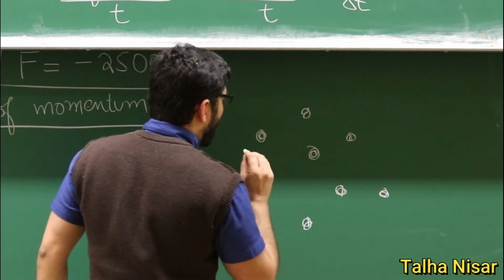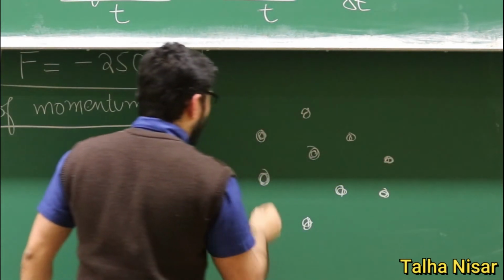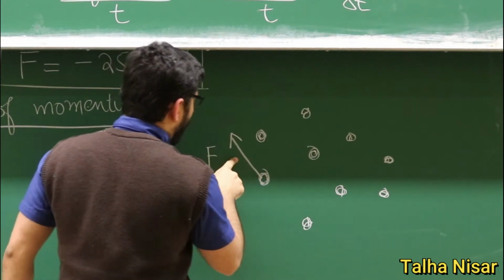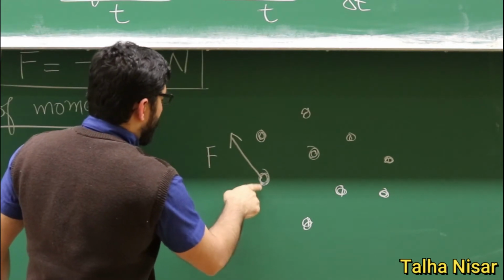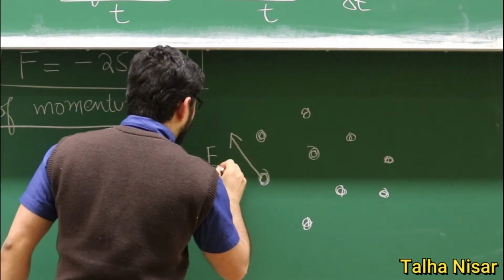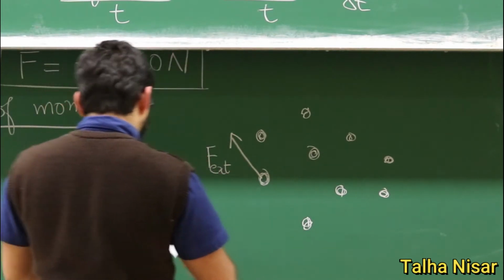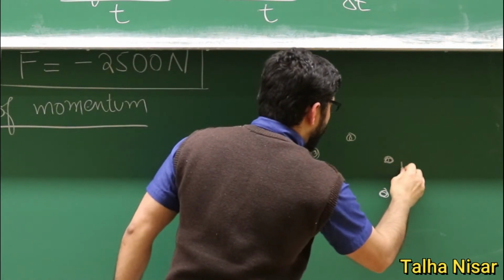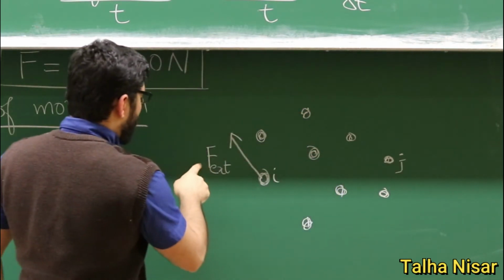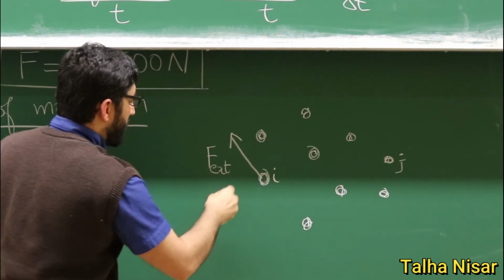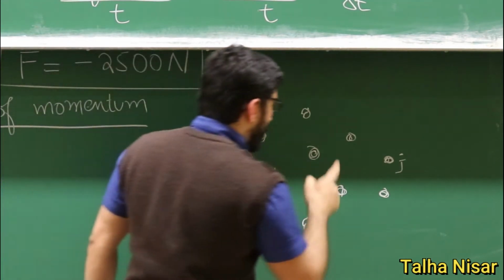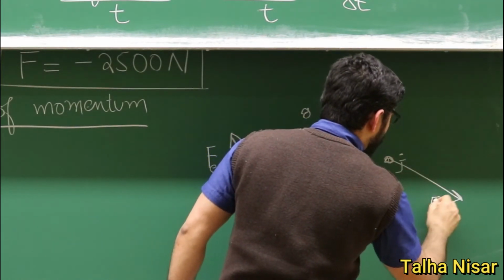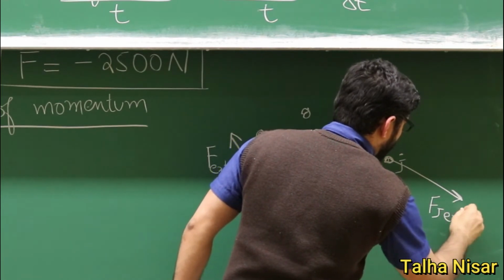So for example, we take only two particles. One particle is here, and this particle is feeling an external force. This is the external force, and we call this particle I, and we take another particle which is J. This force is the Fi external force. And this particle is feeling an external force which is Fj external.